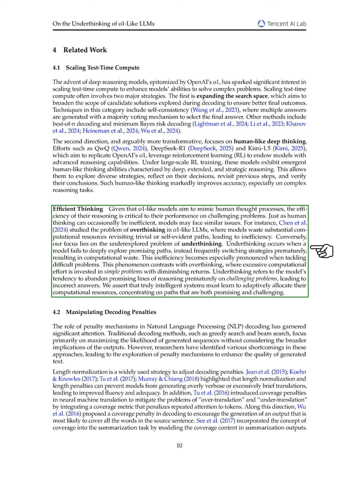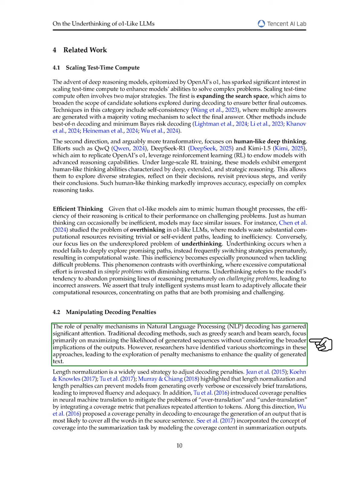Our focus, however, is on the issue of underthinking, where a model fails to thoroughly explore promising paths and instead shifts strategies too quickly, leading to wasted computation. This is especially problematic for complex problems, contrasting with cases where too much effort is spent on simpler tasks with little benefit. We argue that intelligent systems should learn to allocate their computational resources wisely, focusing on challenging and promising paths.